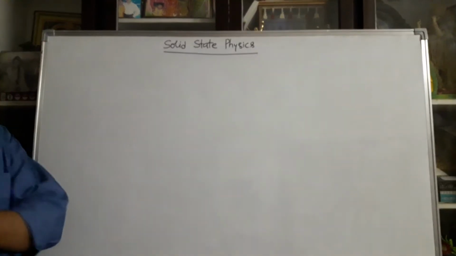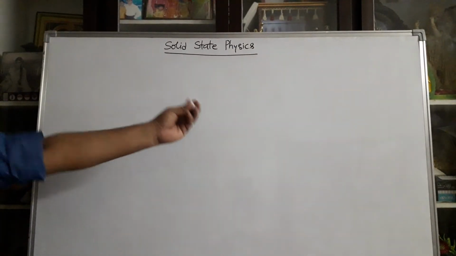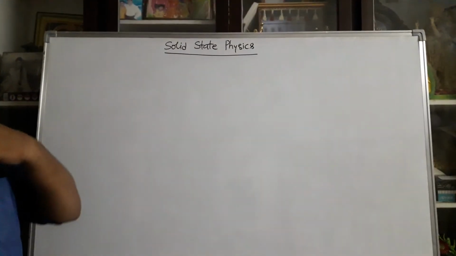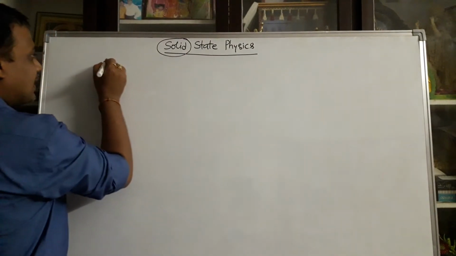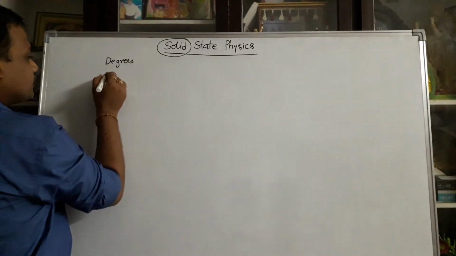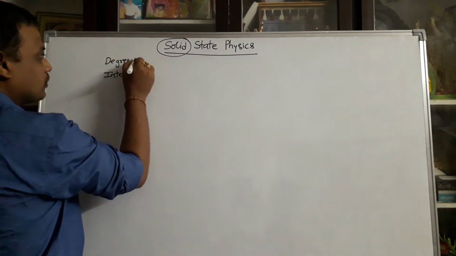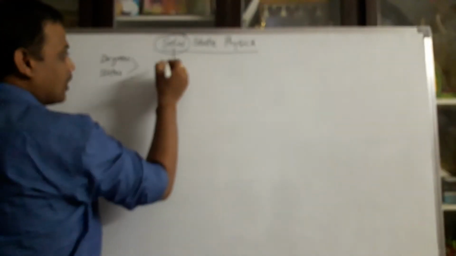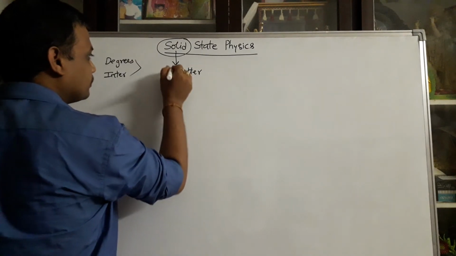Solid state physics. In this chapter, the first unit is crystal structure. In the first unit, crystal structure, you can explain the complete behavior of solid. Each and everyone knows this from degree level and intermediate level also. Solid, actually, is a branch or part of matter.